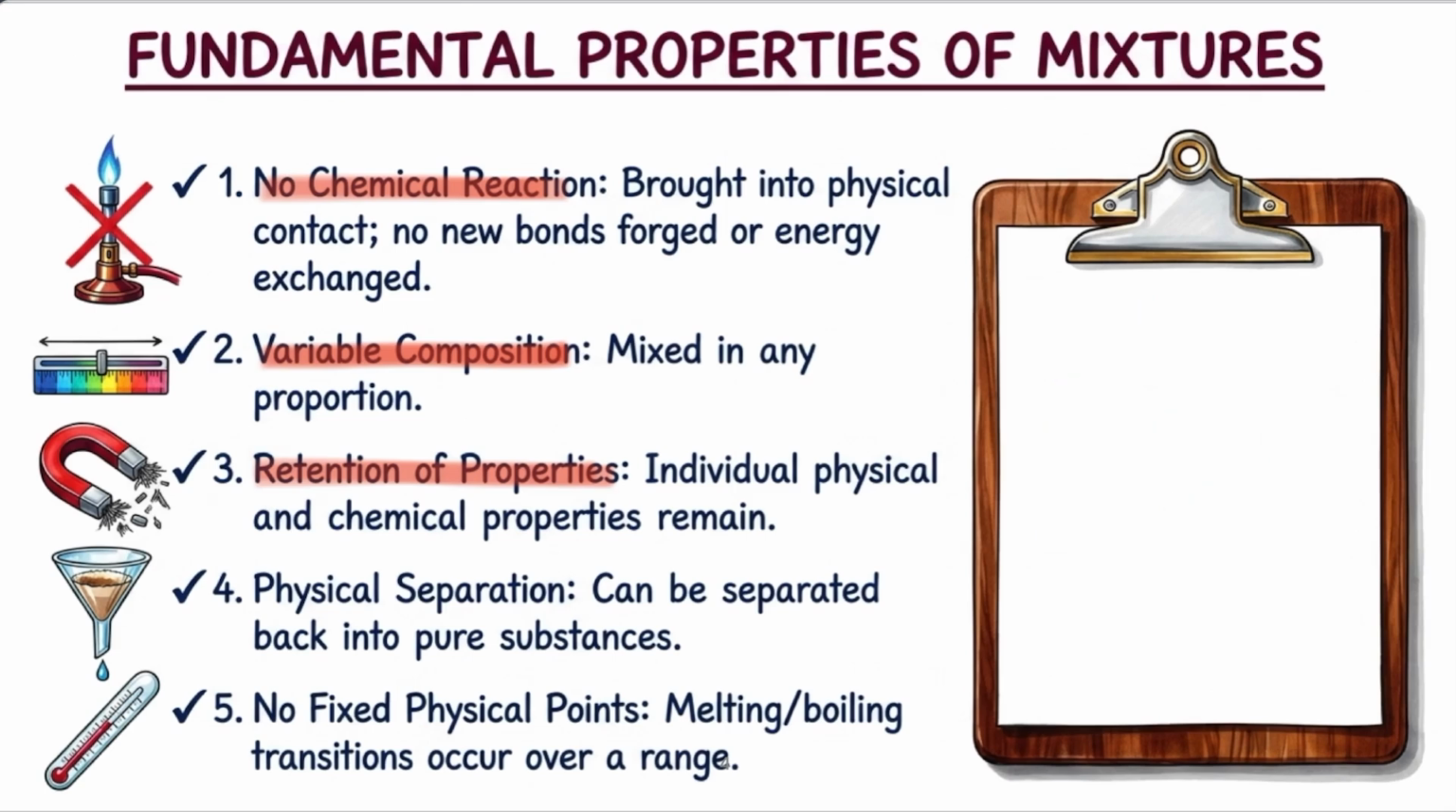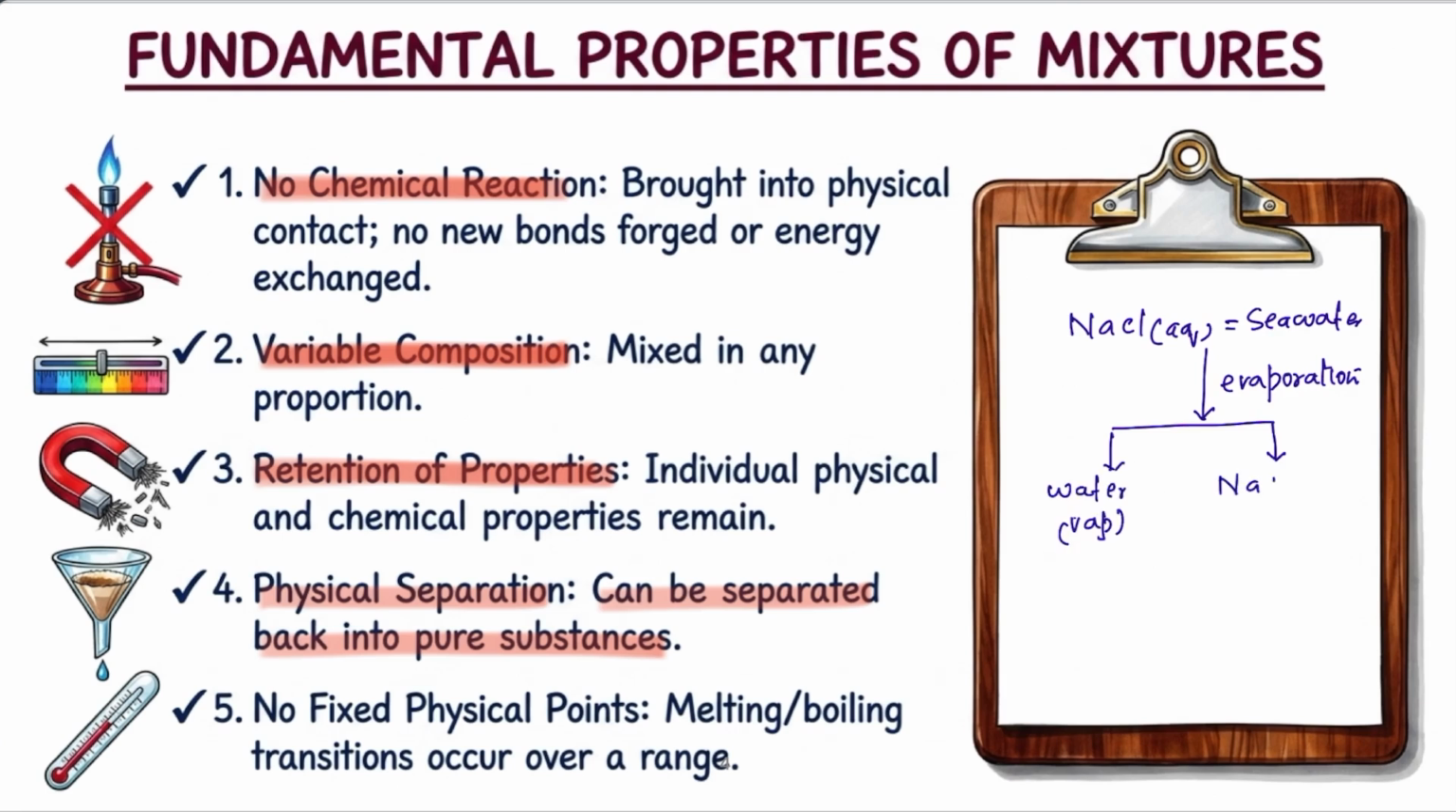The fourth characteristic, physical separation. Meaning that the components of the mixture can be separated into pure substances by any physical process. For example, sodium chloride aqueous solution, which is your seawater. Once we perform evaporation, what will happen? Water will come out in the form of water vapor, and sodium chloride will settle at the bottom of the container in the form of solid.